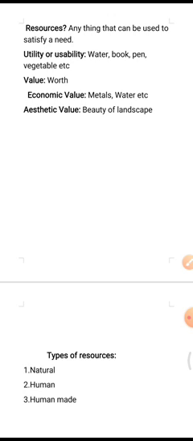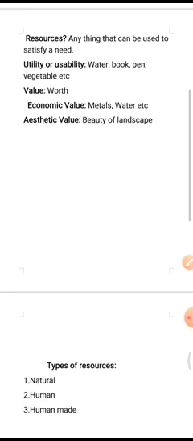Value means worth. Utility gives it a value. A pen is used by me, so the pen is a very valuable thing for me. And a textbook is used by me, so the textbook is very valuable for me.